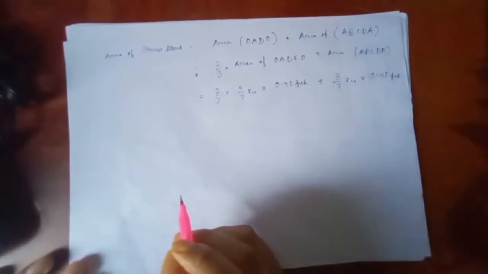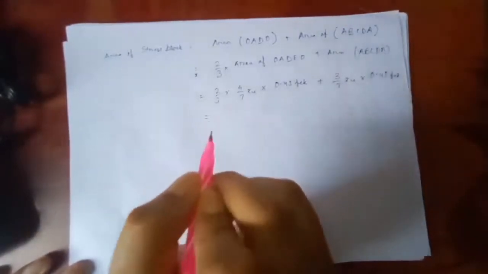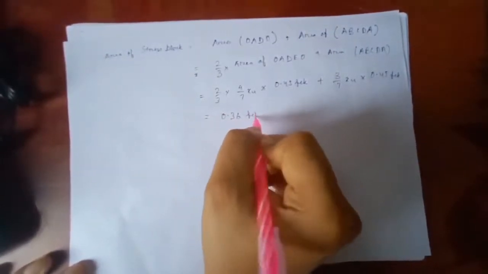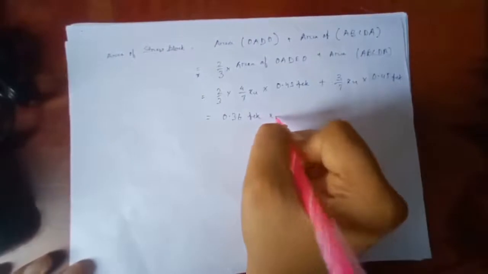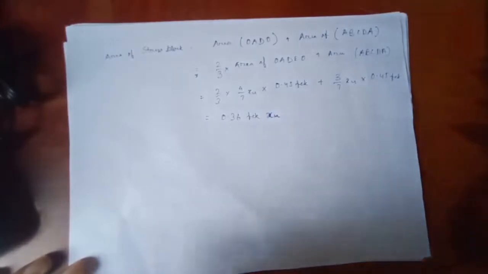Next we have this area. So the area of the stress block will come out to be 0.36 FCK times XU. This is our area, 0.36 FCK times XU.